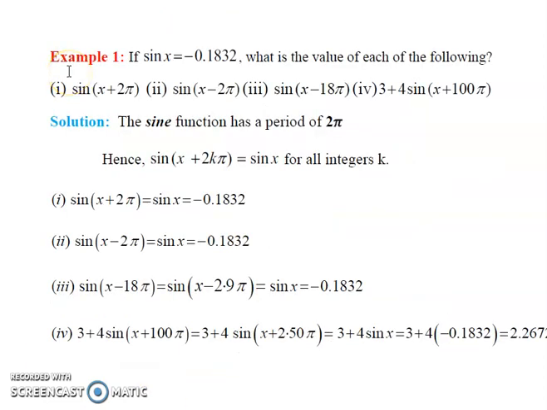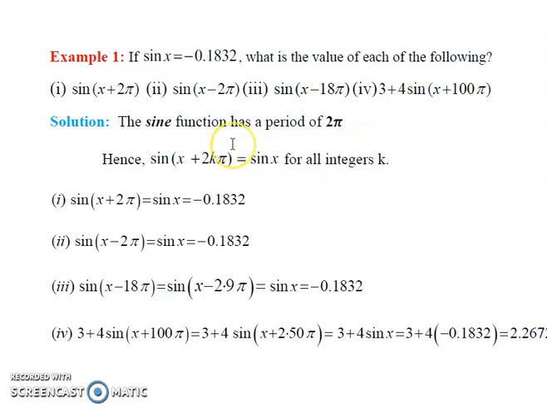Now I will explain some examples on circular functions. Example 1. If sin x is equal to minus 0.1832, what is the value of each of the following? Sin of x plus 2 pi, sin of x minus 2 pi, sin of x minus 18 pi, 3 plus 4 multiplied by sin of x plus 100 pi.